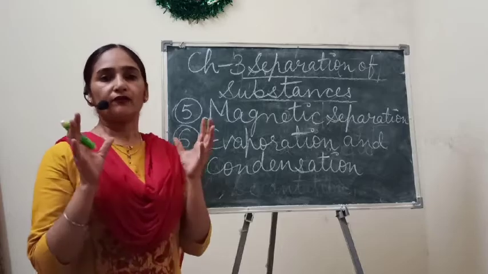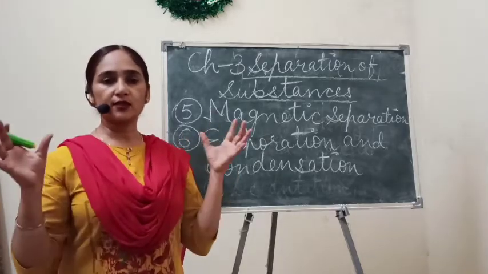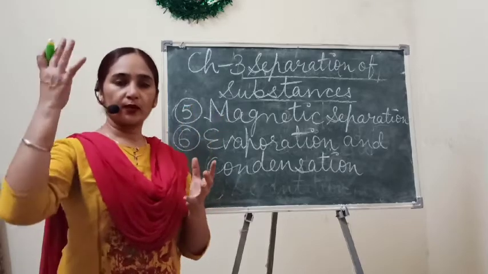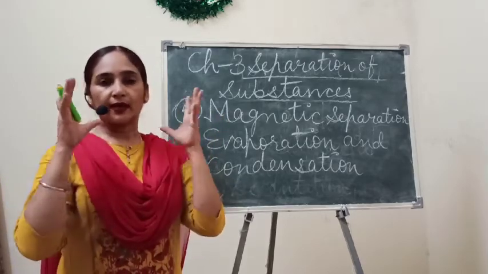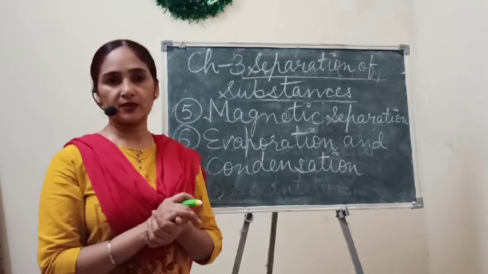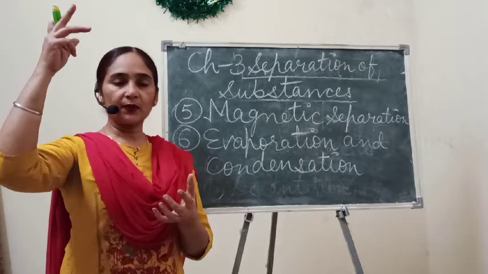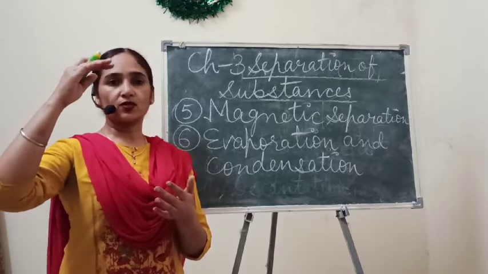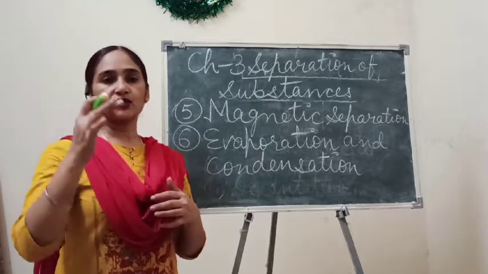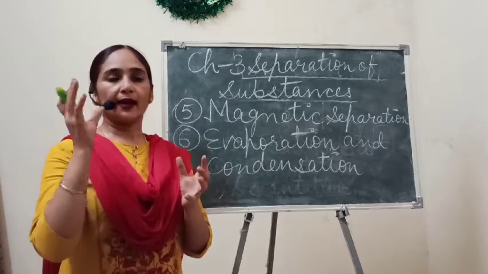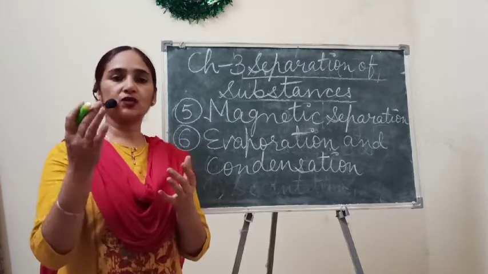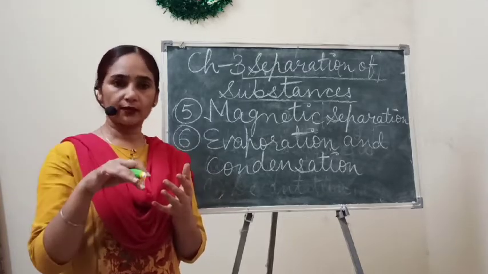And when so many water molecules are continuously evaporating from the earth and going to the atmosphere, then that atmosphere can't hold so much water vapor. At that height conditions are very cool, and at that place water vapors again change into water.